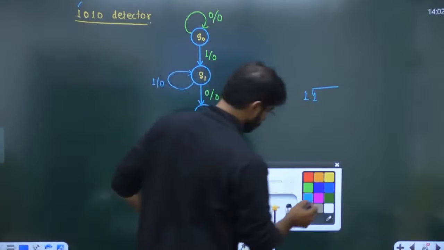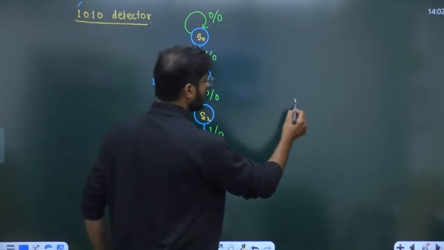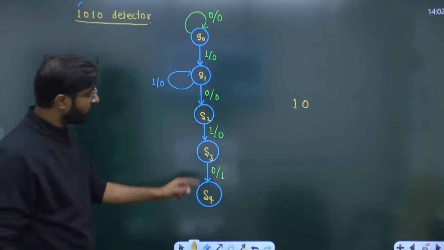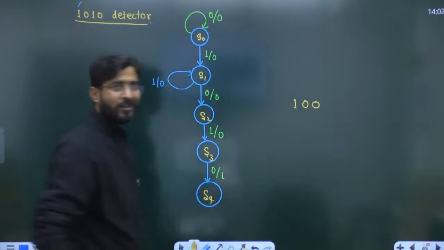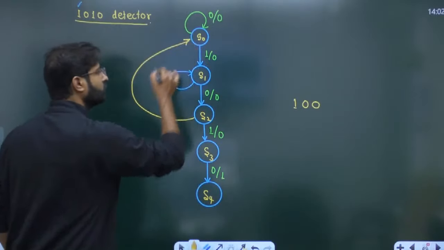Now suppose you are at the S2 state. When will you reach the S2 state? 1 0. If 1 is given, then you will move into the next state. But what happens if 0 is given? So the entire sequence is going to be broken. So they have to start it again.